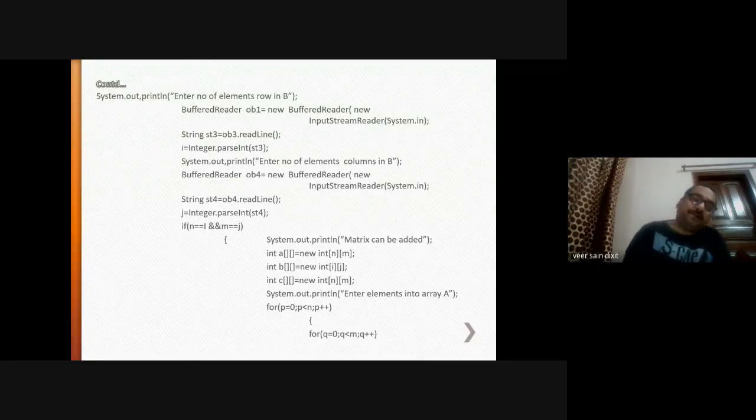So for p is equal to 0, all the values of q will be executed. q should be less than the number of columns in the first matrix, and p should be less than the number of rows in the first matrix. For p is equal to 0, all the values of q will be executed. For p is equal to 1, all the values of q will be executed. For p is equal to 2, all the values of q will be executed.